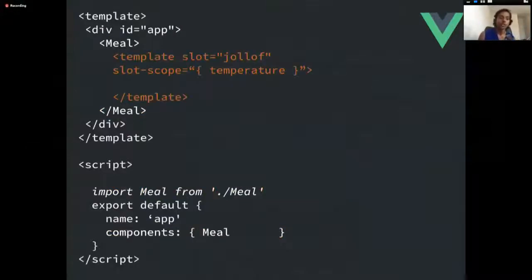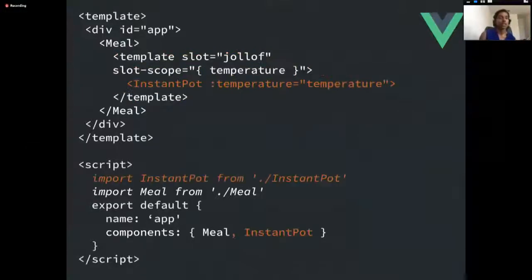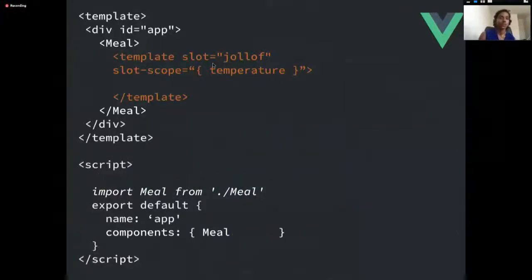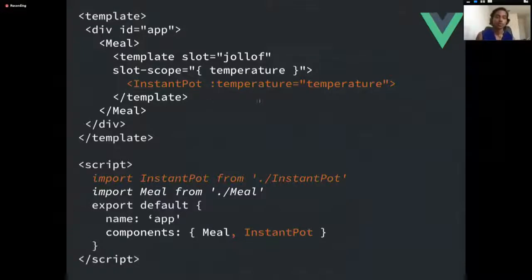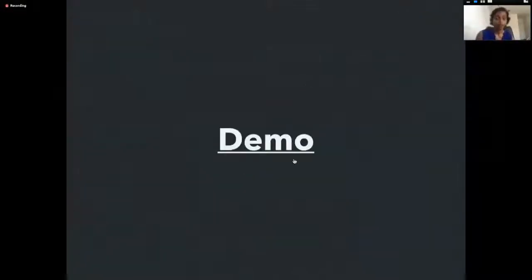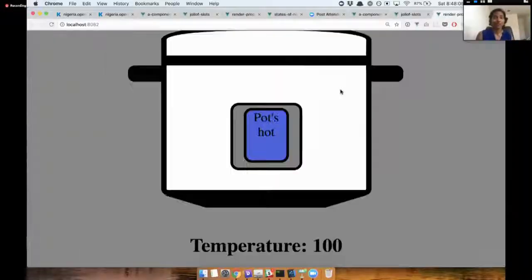And then if I wanted to use an Instant Pot, I could use a slot scope or a scope slot, which is denoted by this template syntax and the slot-scope attribute. And then I'll give it the slot of jollof, and then I can pass it that Instant Pot. And I mentioned earlier about how scope slots allow you to pass properties down to child elements. So here in slot scope, we have that temperature that we're grabbing, and then we're passing it through to the Instant Pot through props. So I just wanted to give you an example of what that looks like.